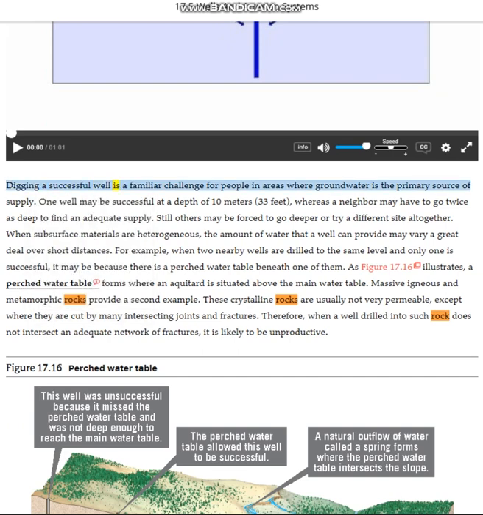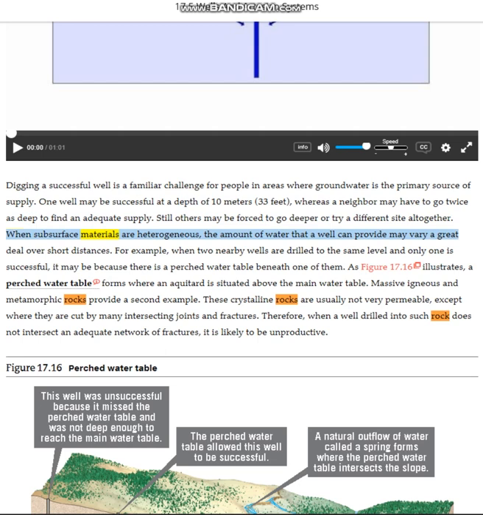Digging a successful well is a familiar challenge for people in areas where groundwater is the primary source of supply. One well may be successful at a depth of 10 meters, 33 feet, whereas a neighbor may have to go twice as deep to find an adequate supply. Still others may be forced to go deeper or try a different site altogether.